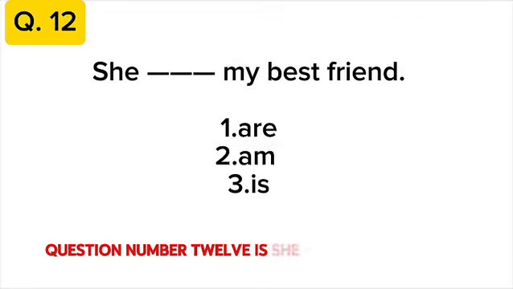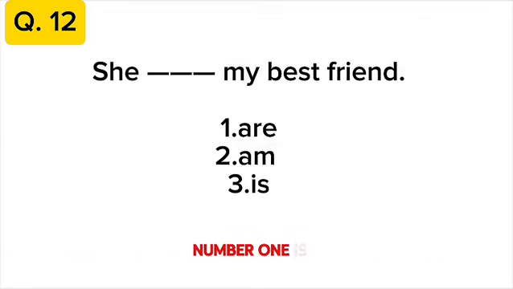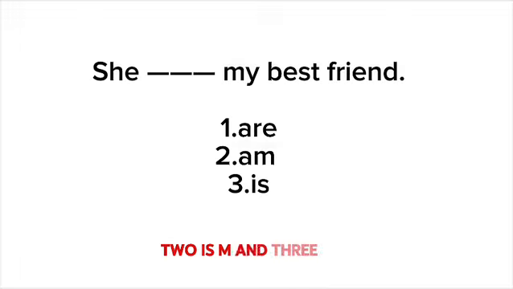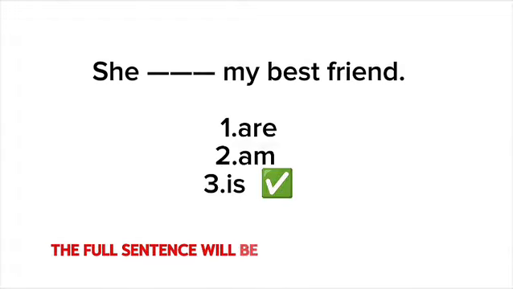Question number 12 is she dash my best friend. Number 1 is are, 2 is am, and 3 is is. Let's repeat the question. She dash my best friend. Are, am, is. Which will be the correct sentence? The full sentence will be she is my best friend.